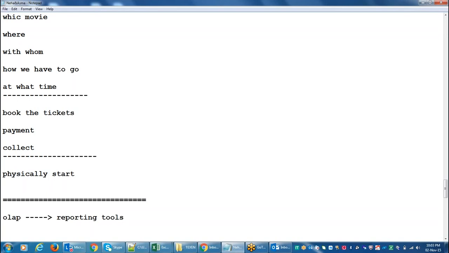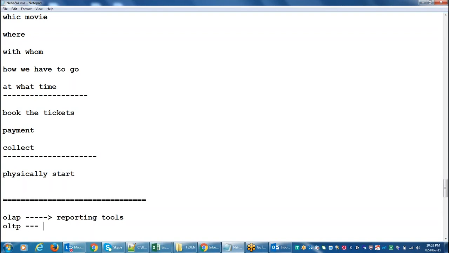Reporting tools, they will analyze the business. So with the help of ETL tools, we will load the data into the data warehouse. That's it, right? With the help of OLAP tools or reporting tools, they will analyze the business.